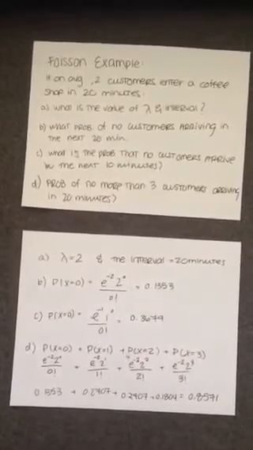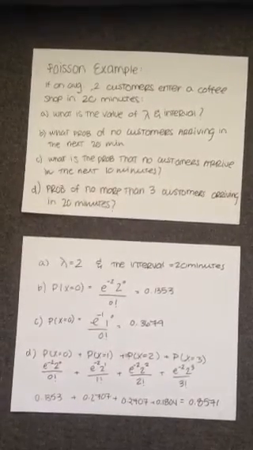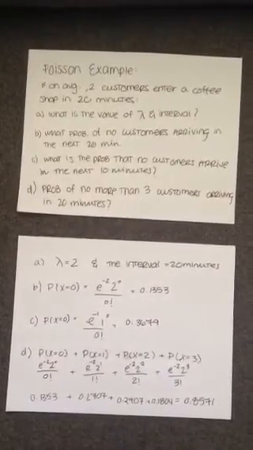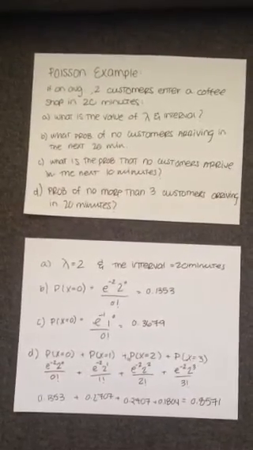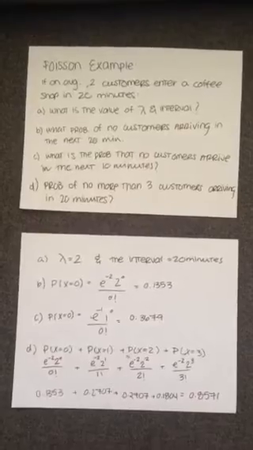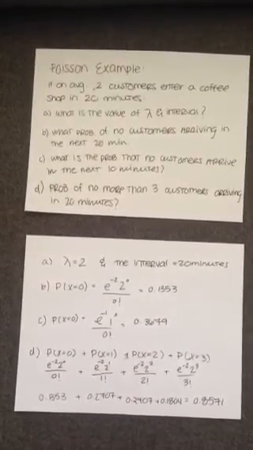If on average 2 customers enter a coffee shop in 20 minutes, what is the value of lambda and the interval? What is the probability that no customers arrive in the next 20 minutes, and for part C, in the next 10 minutes? For part D, what is the probability that no more than 3 customers arrive in the next 20 minutes? For A, lambda is equal to 2 and the interval is equal to 20 minutes.